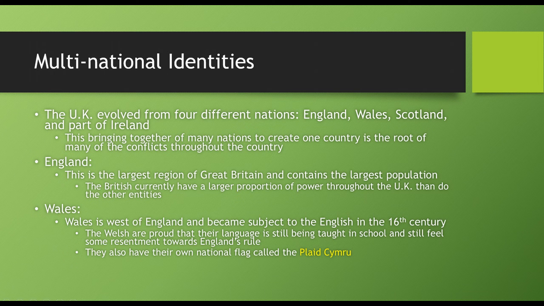the country. Each of these regions still look at themselves as being independent ideas, and there's a lot of history between how they feel about each other. England being a dominant feature, that sometimes Wales, Scotland, and Ireland feel very apprehensive about the power that they have over them. All right, England is the largest region of Great Britain and contains the largest population. The British currently have a larger proportion of power throughout the UK than do the other entities. The British Parliament is what really rules over all 4 of those concepts.